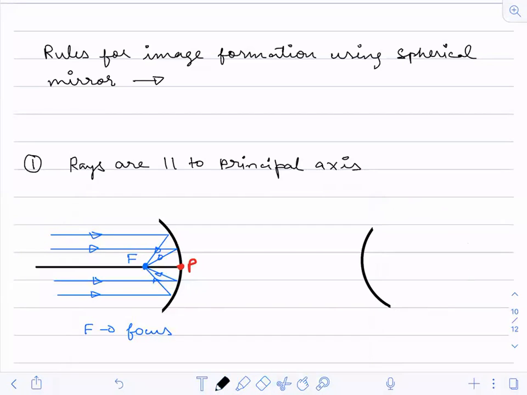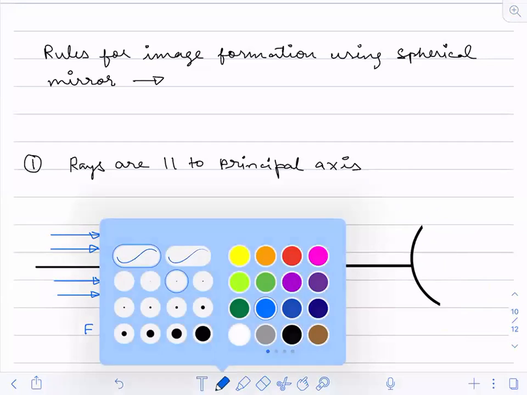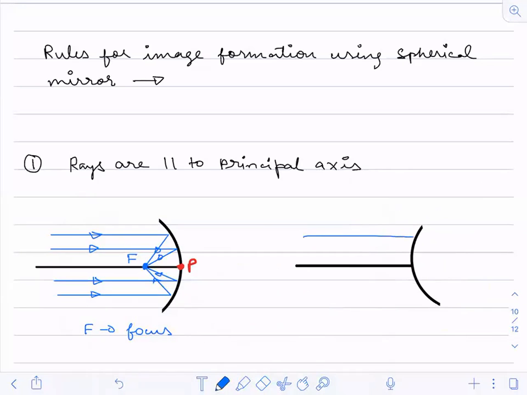This is our principal axis now. Parallel lines will be like this, and parallel lines will be like this. So what will happen to these rays now? These rays will diverge like this.